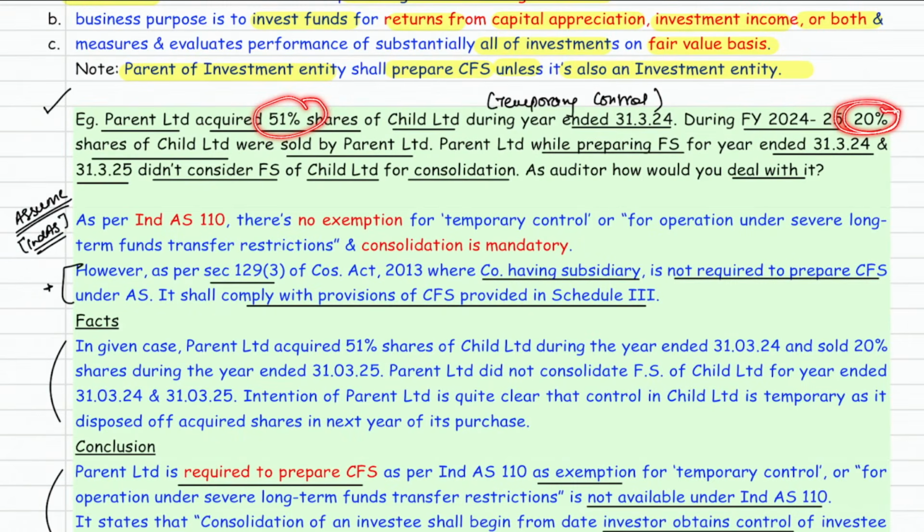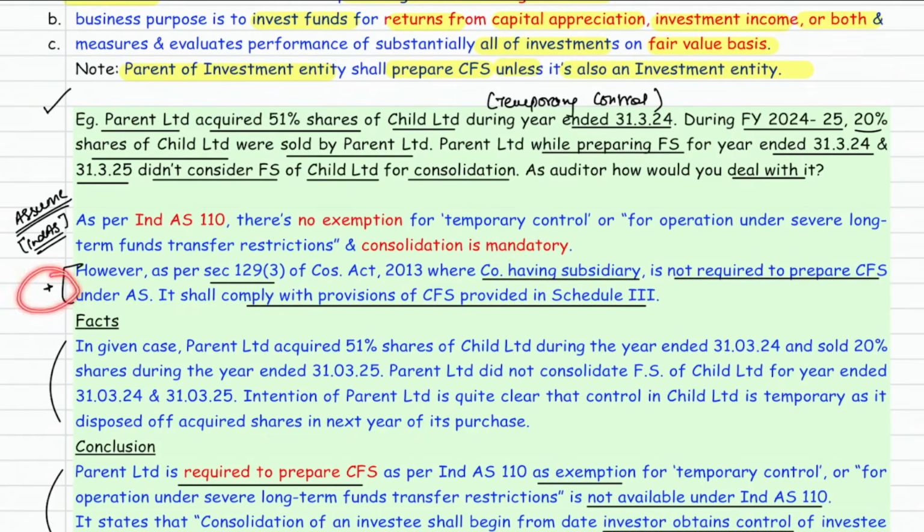So for the year ended 31st March 24 and 31st March 25, it did not consider the financial statement of Child Limited for consolidation. How will you deal with it? So you just need to mention, as per Ind AS 110, there is no exemption for temporary control or LTFTR, long-term fund transfer restriction, and consolidation is mandatory.